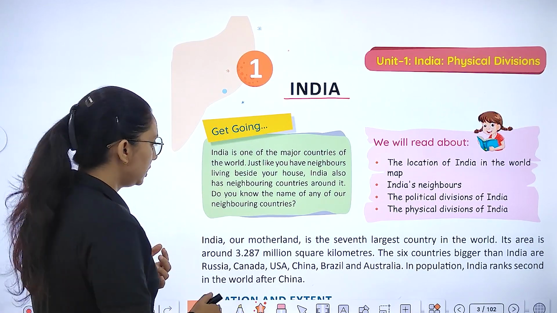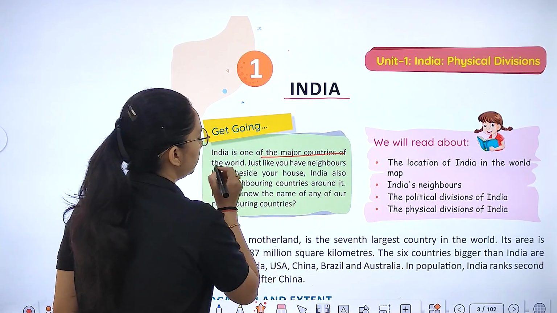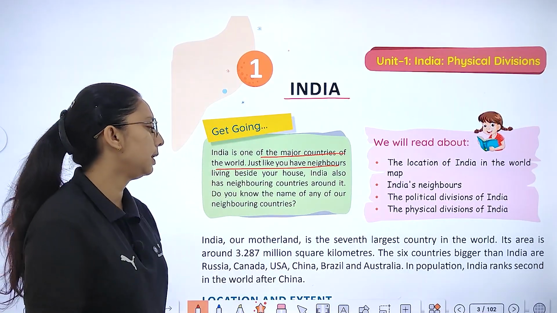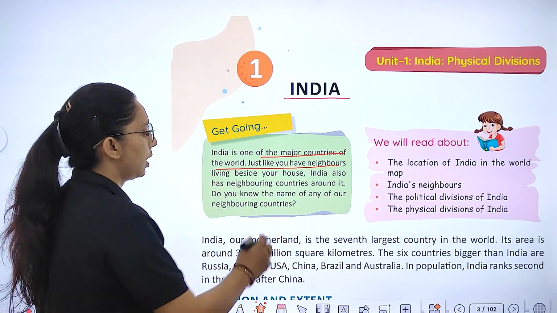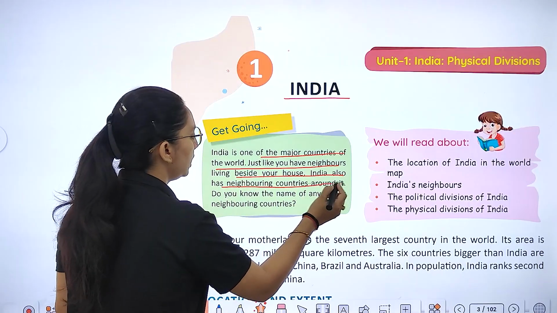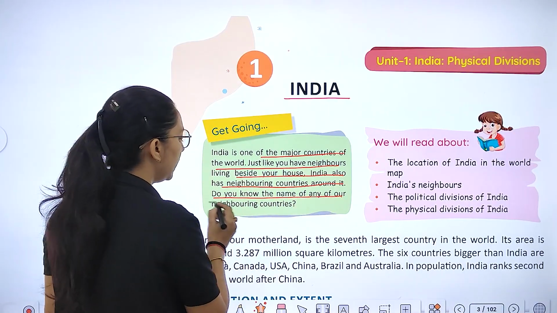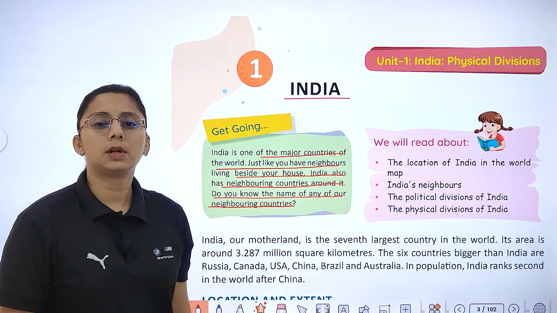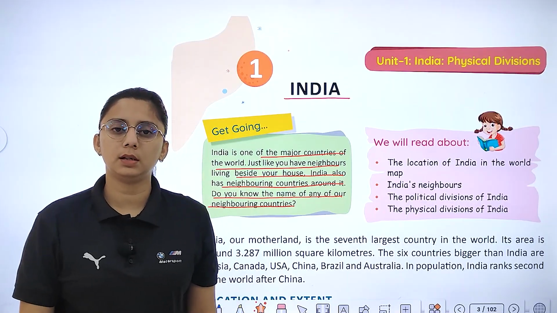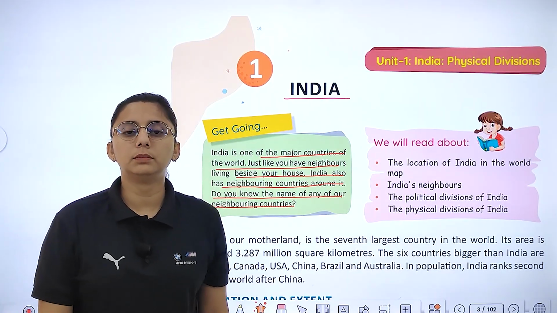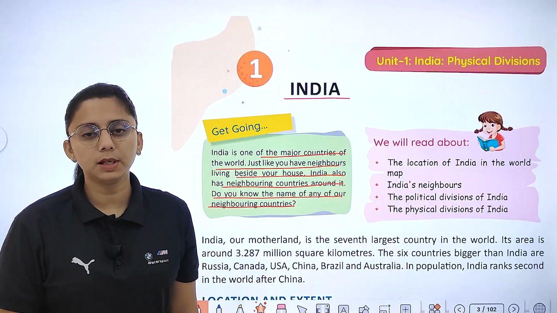So India is one of the major countries of the world, just like you have your neighbor living beside your house, and also neighboring countries around it. Do you know the name of any of the neighboring countries? Like we have Pakistan, Afghanistan, right? Bhutan. What are these? These are the neighboring countries.